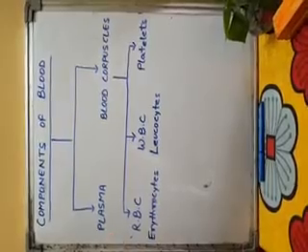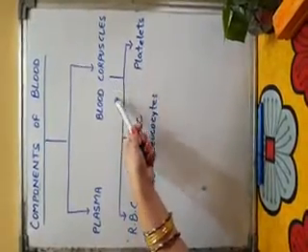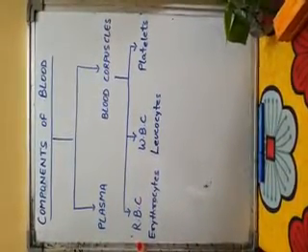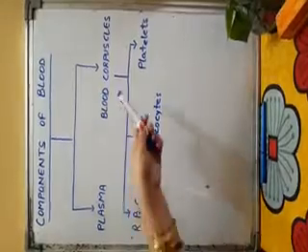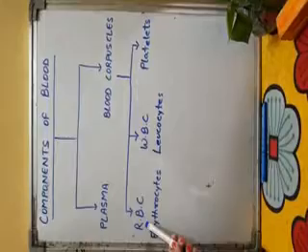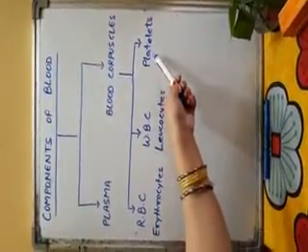The other part of blood is called blood corpuscles. It constitutes about 45% of blood, and it is of three types: RBC, WBC, and platelets.